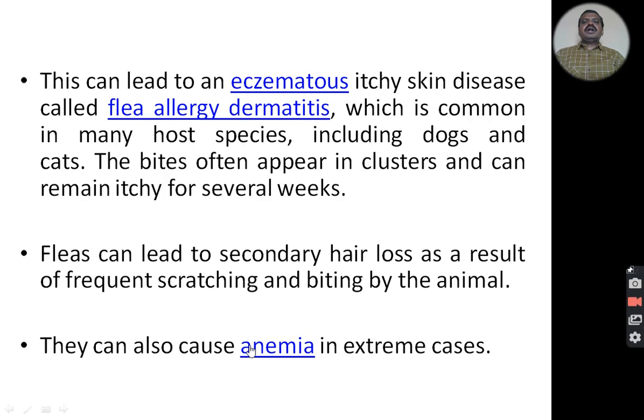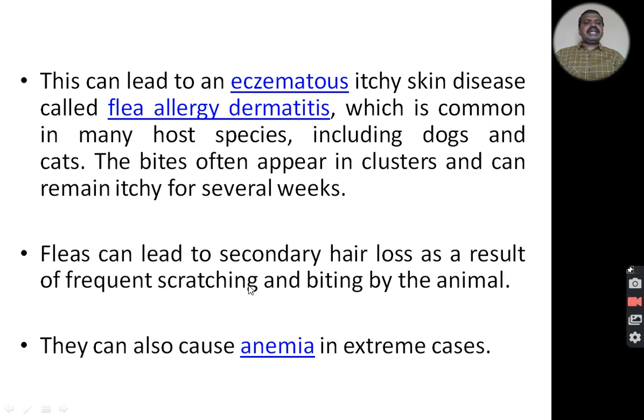So this can lead to an eczematous itchy skin disease called flea allergy dermatitis, which is common in many host species including dogs and cats. The bites of these fleas often appear in clusters, in groups, in rashes. Clusters can be seen, and they can remain itchy for several weeks.